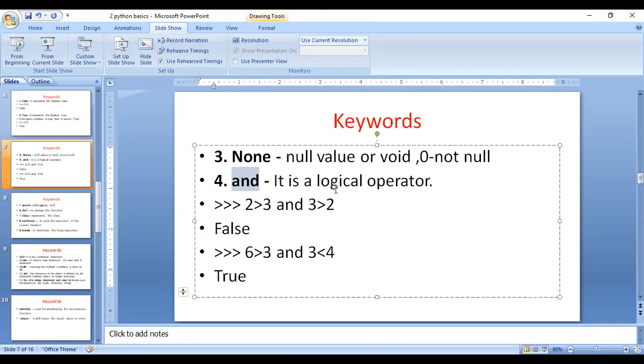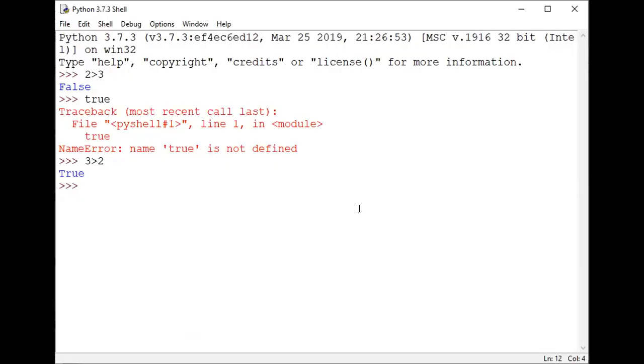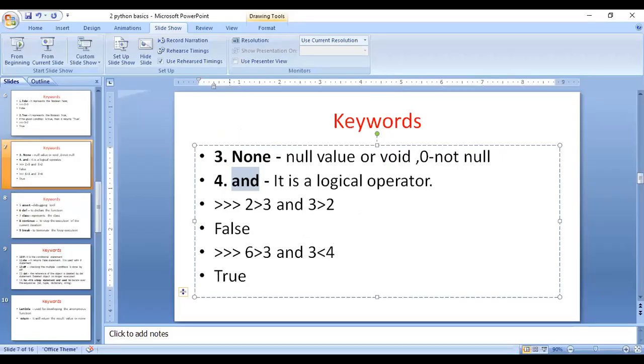Coming to and, or. What is and? They are logical operators. How can we represent the and value here? For example, if you take two expressions, the same expressions I am taking, and use and: 2 greater than 3 and 3 greater than 2. It's a false statement. Why? Let us take a simple table for representing the and value.